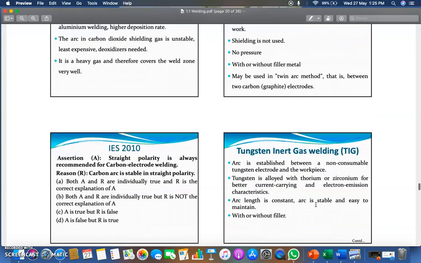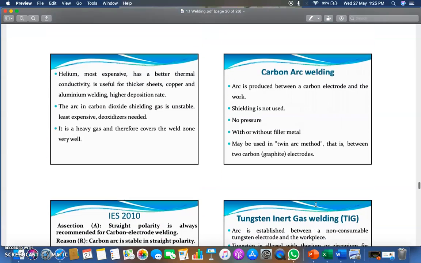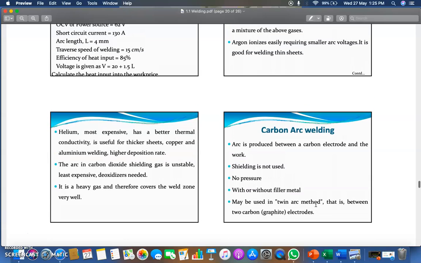Now TIG and MIG welding we will discuss in upcoming sessions. I am stopping my session here.